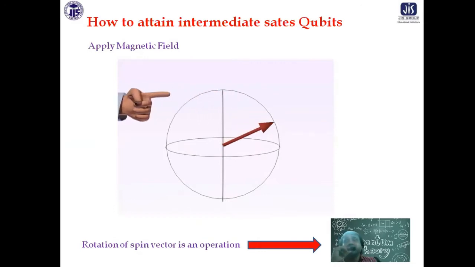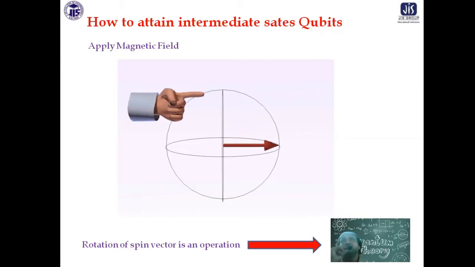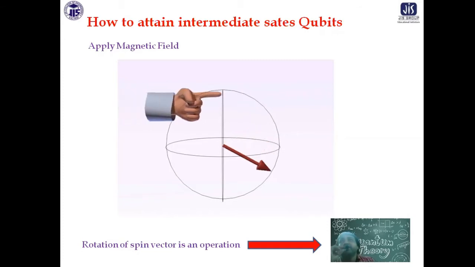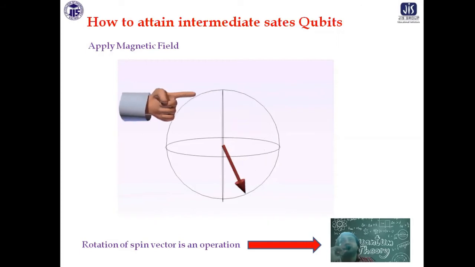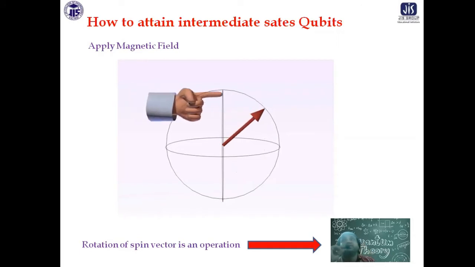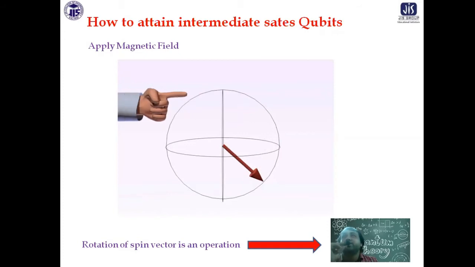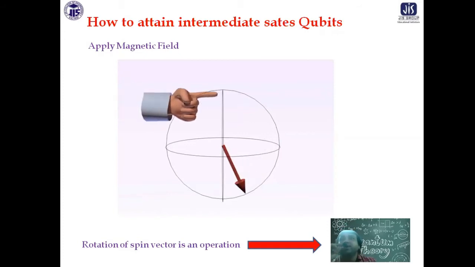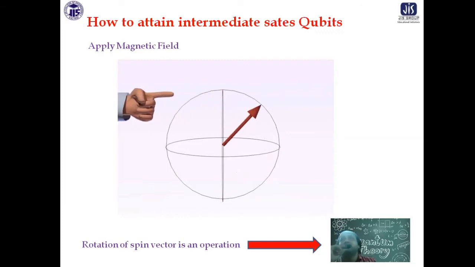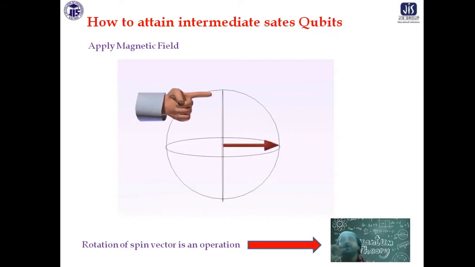So physically, you apply an external magnetic field, which you can always do, and mathematically or quantum mechanically you do an operation. You do a rotation operation of the spin vector or the spin state. Spin up is the 0 state and spin down is the 1 state. All the intermediate mixtures that you generate come from an operation. The related operators are called Pauli spin operators. Practically speaking, you have to control the magnetic field. In an actual experiment, one has to apply enough magnetic field to create these intermediates.